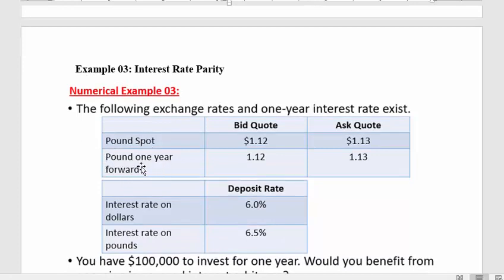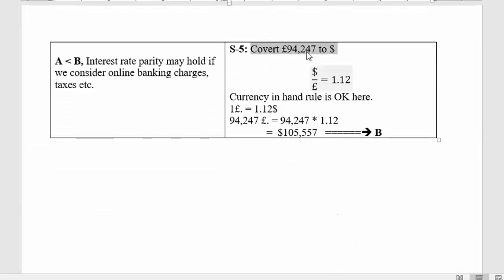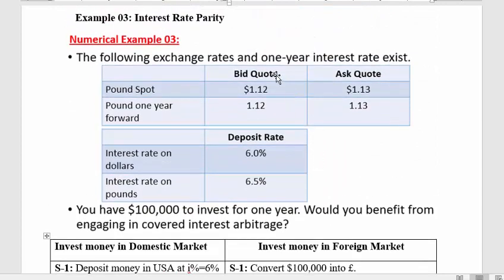Now once again, a decision must be made about which quote I'm going to use, bid or ask. So simply, which currency is the unit currency here, meaning what is 1 unit here? 1 unit is pound here, because these quotes are 1 pound is equal to $1.12, 1 pound is equal to $1.13. Now what I am doing with this pound, I'm selling 94,000 pounds for dollars. It means if I'm selling pounds as a customer, the bank is buying from me, and the buying price of the bank is called the bid price.